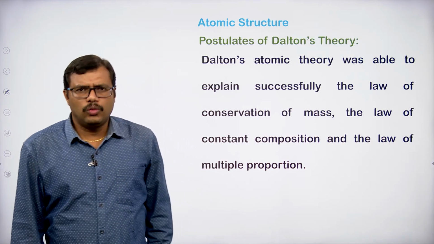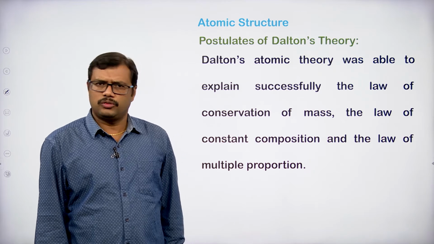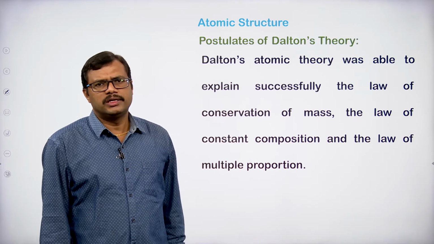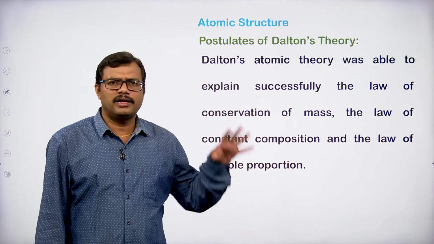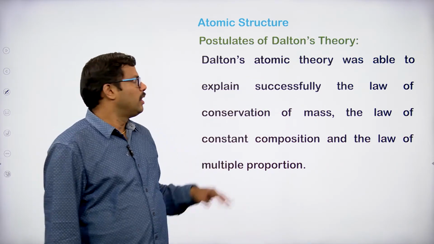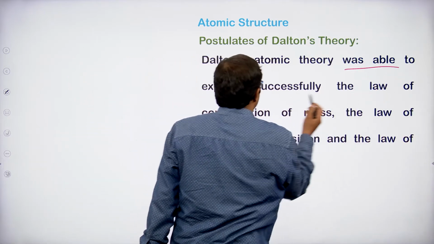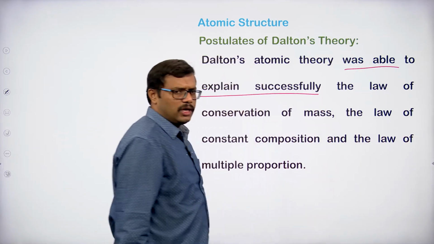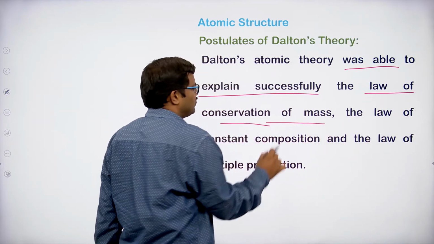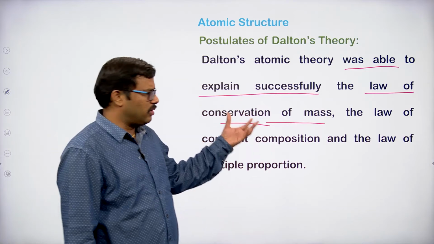As I told you, for nearly 100 years no scientist dared to touch this particular concept given by John Dalton, and everybody agreed that the postulates given are true. Moreover, Dalton's theory was able to explain successfully the law of conservation of mass. The law of conservation of mass says that the atom is neither created nor destroyed in a chemical reaction.